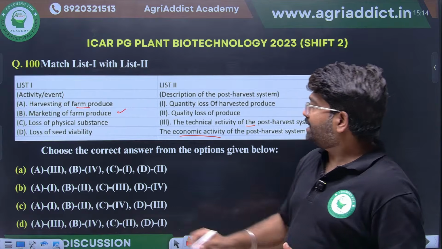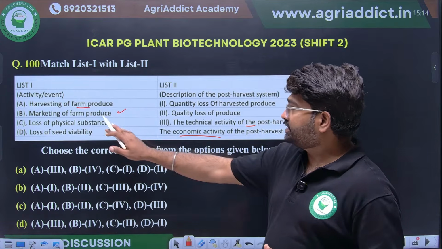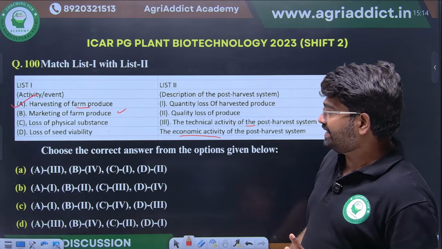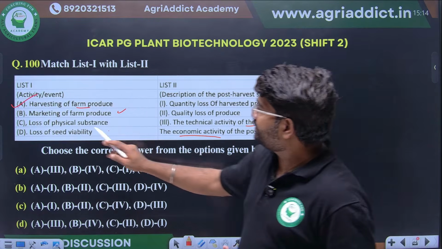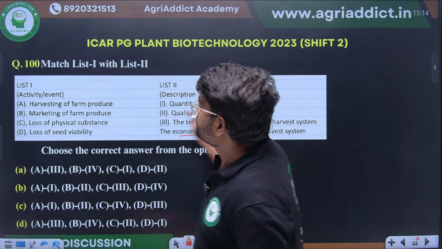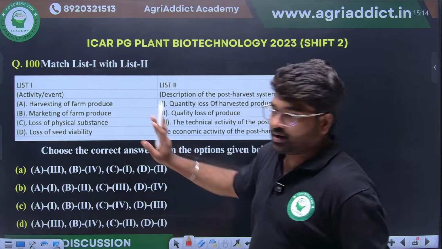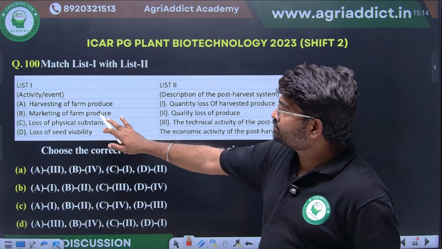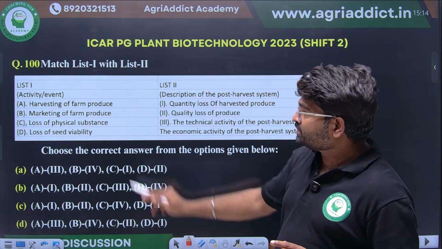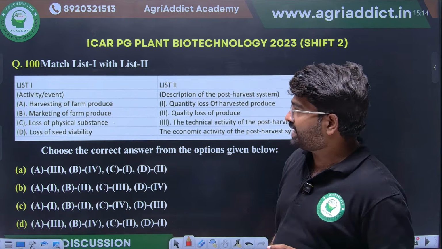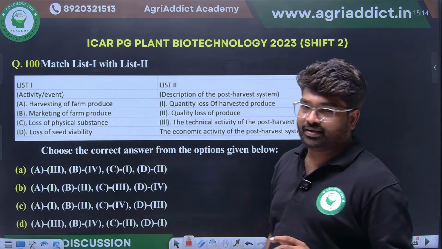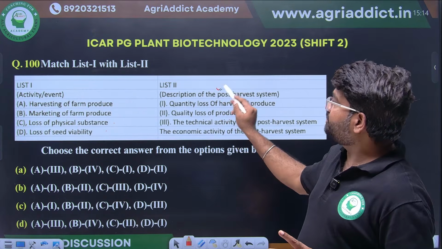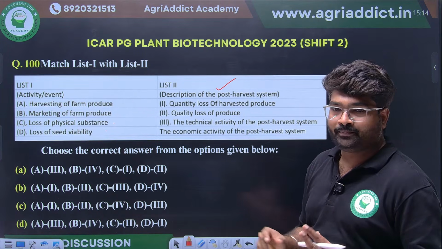Okay. Loss of seed viability. So by the first option itself we can easily find the answer. Okay, just a minute, students. Harvesting of farm produce. They are saying harvesting of farm produce, marketing of farm produce, loss of physical substance, and loss of seed viability. These are the four items they are asking. They have given the description of the post harvest system here.